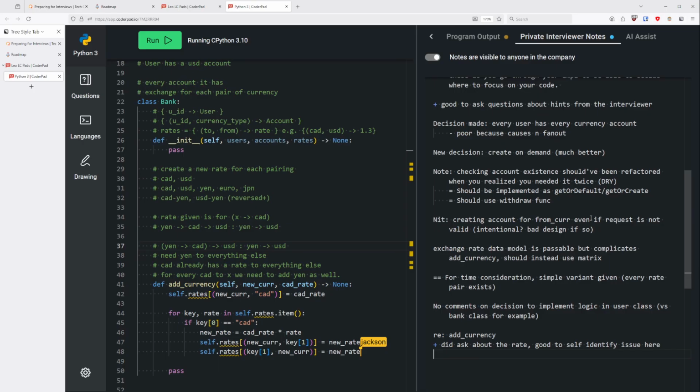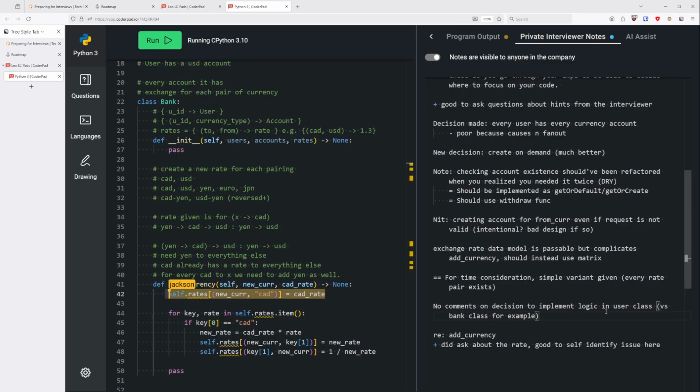Okay, but then how do I find the reverse rate of this? It would just be 1 divided by this. Oh, okay. So I thought I had to do some logic to get the reverse. Okay, thank you. You should also add the reverse rate for CAD.